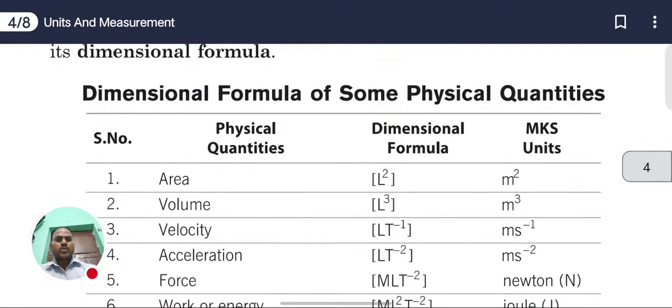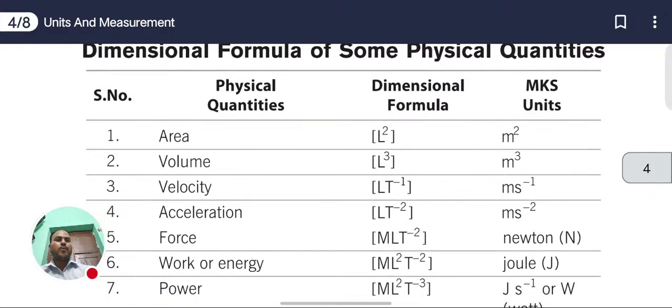First, the dimensional formula of area. What is the formula? Area is length into breadth. We measure length in meters and breadth also in meters. So meter into meter becomes meter square in the MKS system.